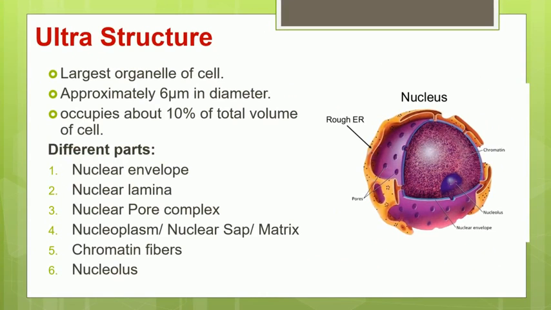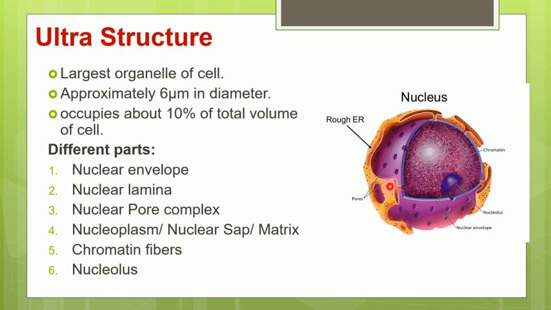Now let us understand the detailed ultrastructure of the nucleus. As we know, the nucleus is the largest cell organelle of the cell. It has a diameter of approximately 6 micrometers, and it occupies about 10% of the entire volume of the cell. So a large portion is occupied by the nucleus. Now let us see the different parts present in the nucleus.